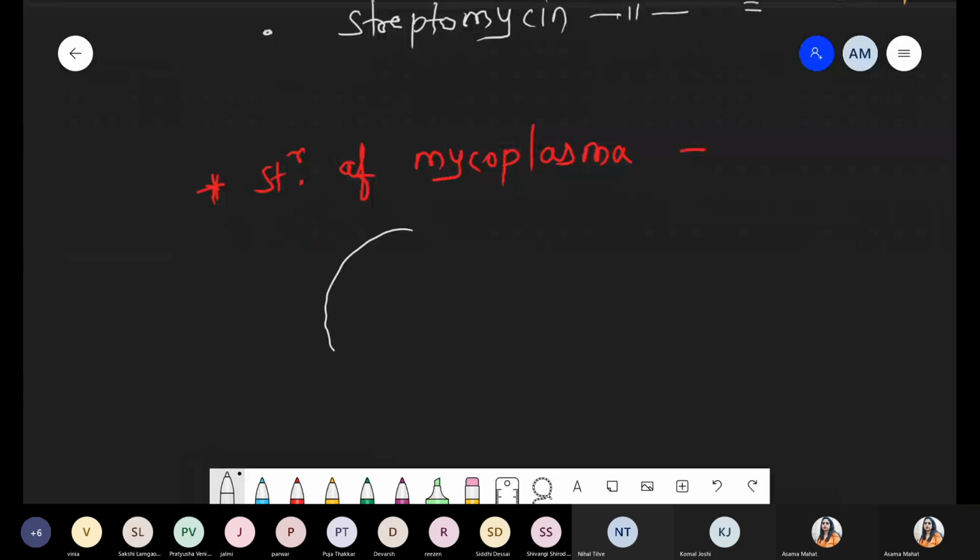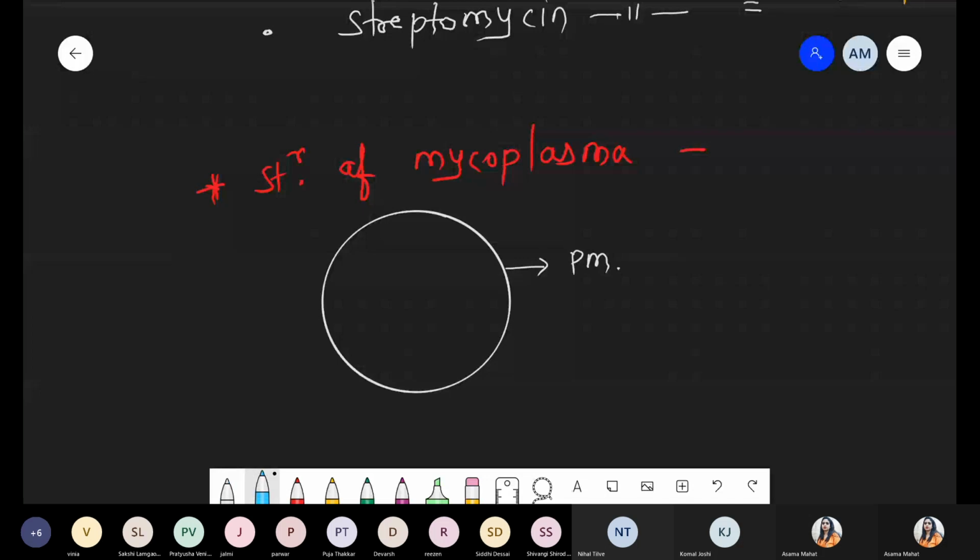Cell wall absent होगा definitely, but it consists of the typical structure that is plasma membrane. So PM is present, outermost boundary. Now in this structure, there is a presence of a disc-like structure in the cytoplasm of this bacteria. This disc-like structure is nothing but the replicating disc, which behaves like a mesosome.